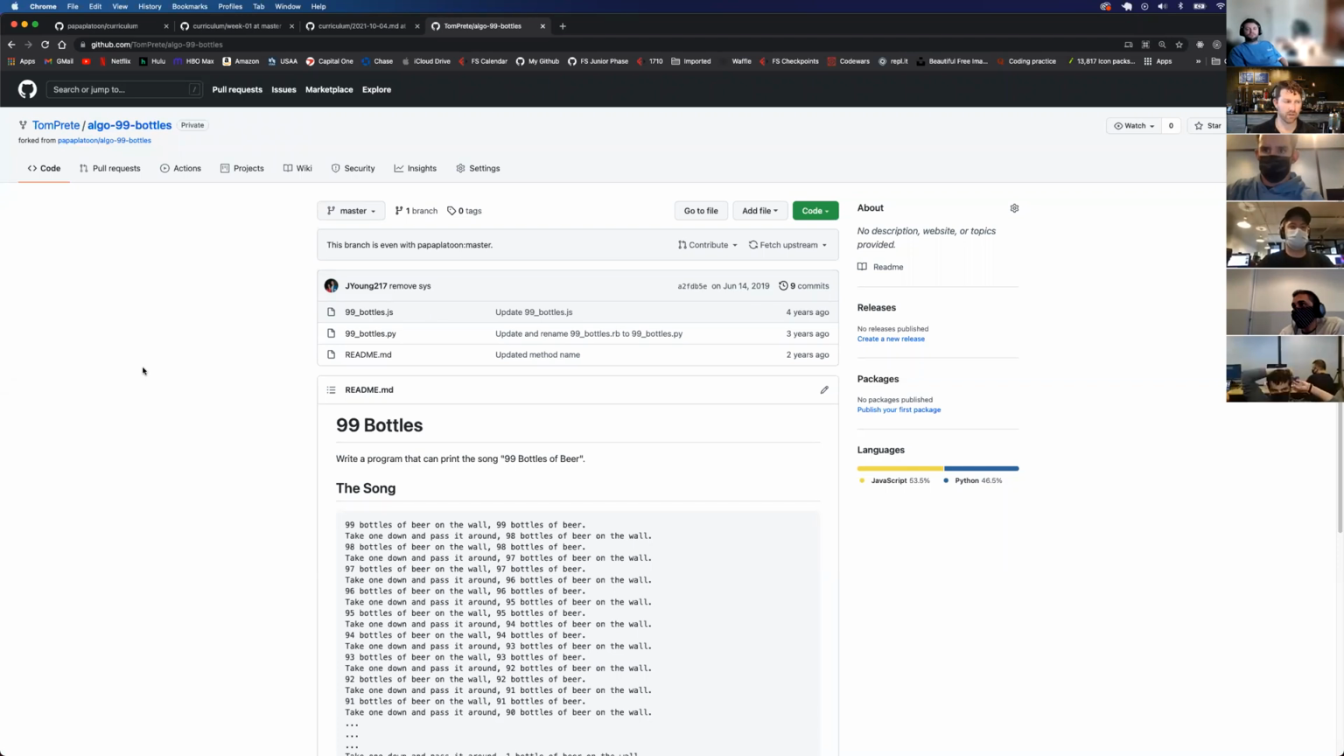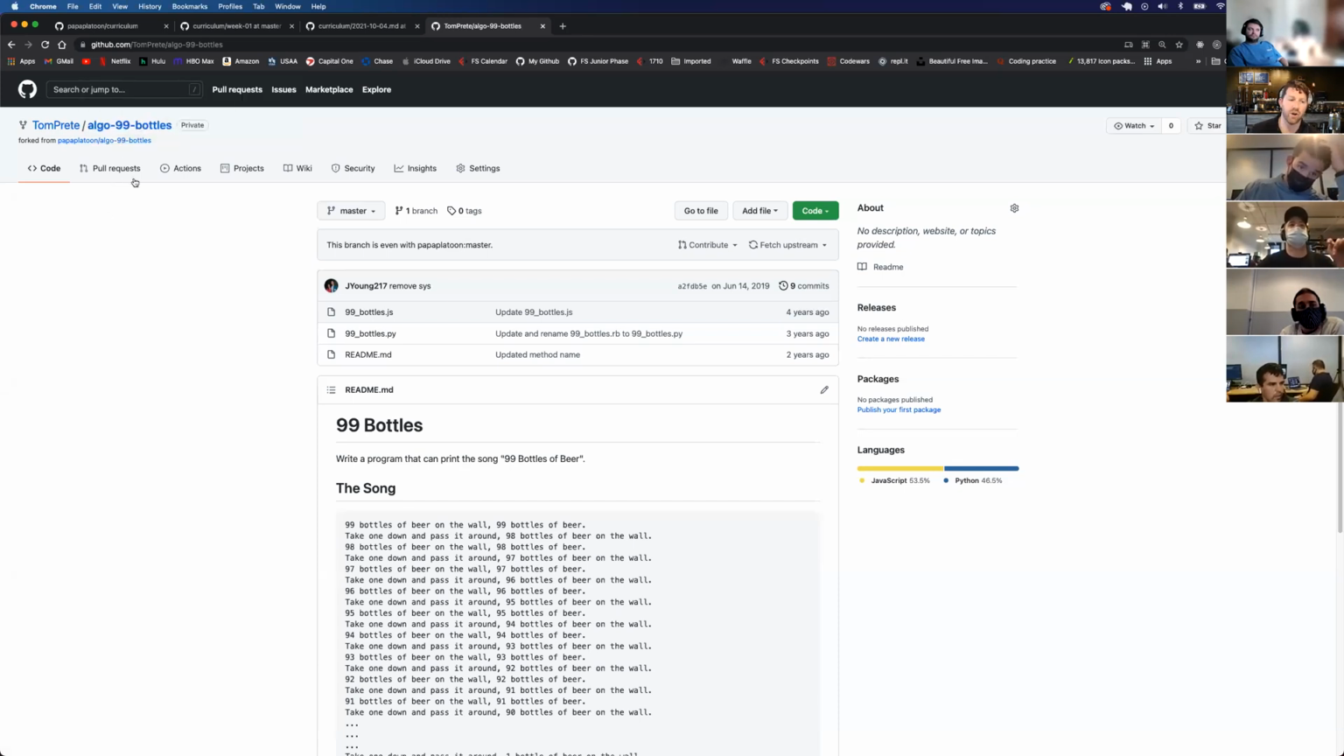A quick question real quick. Whenever you fork from a different place to your own, does it also reflect the changes that are made in there? Say that one more time. So if I fork it, it reflects the changes in where? So if they make a change to the 99 bottles algorithm, or what you're looking at right now, if they make a change to that in Code Platoon, will it also show up here? Only if I fork it.